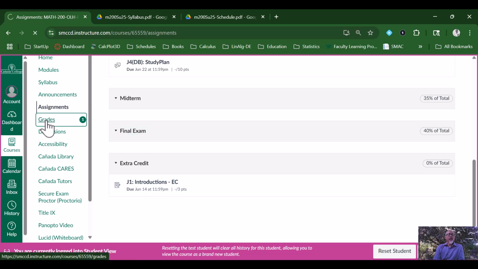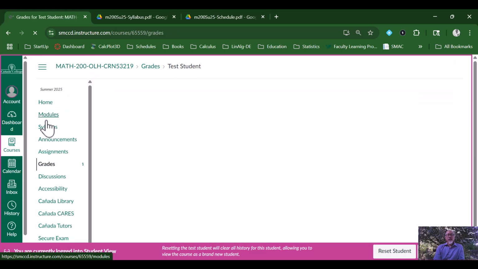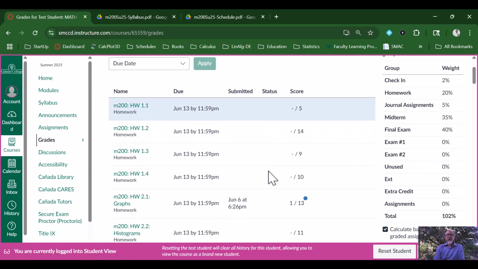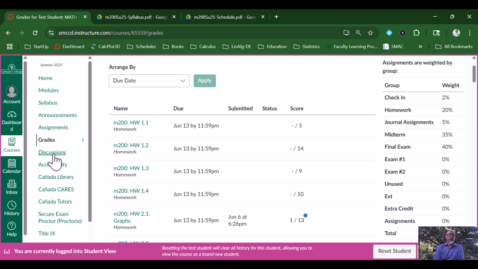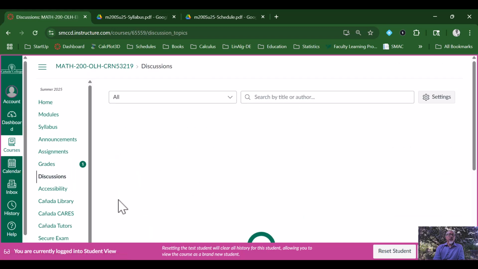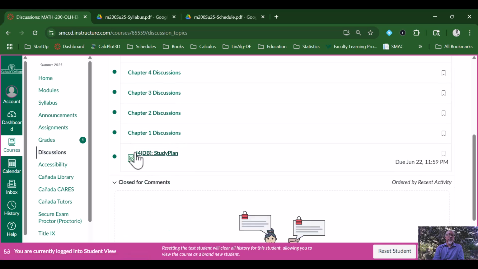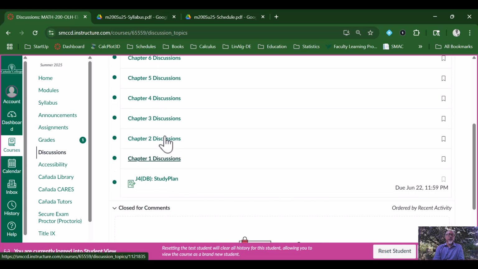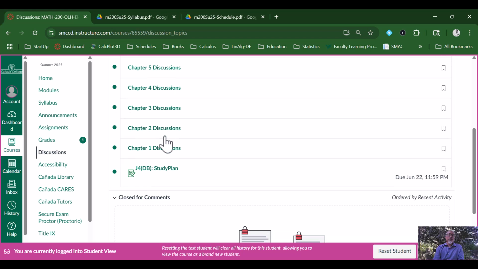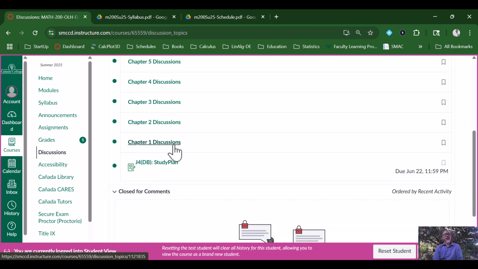Okay, the next item is a grade book. This is where you can view your grades to see how you're doing. And then we have discussions, which can be accessed in different places. So we have the J1 discussion, Journal 1 assignment, and then we have also discussion boards for each of those chapters that have been posted, where you can post questions, answer questions, and things like that, where you're going to be communicating with your classmates, and then more journal assignments.